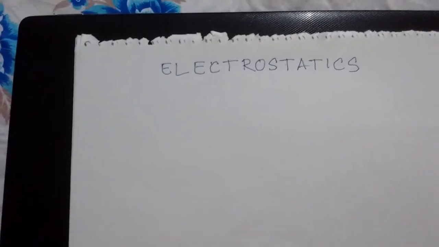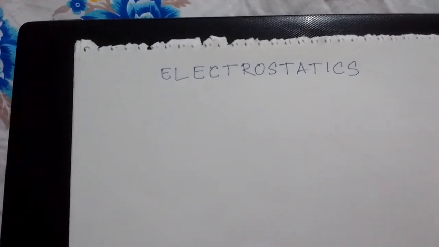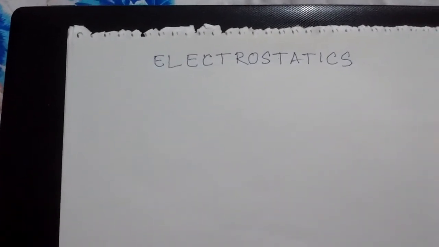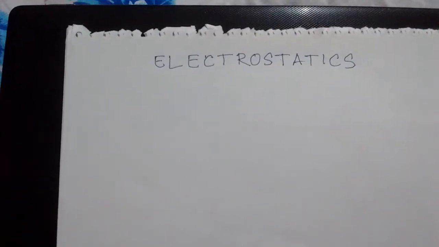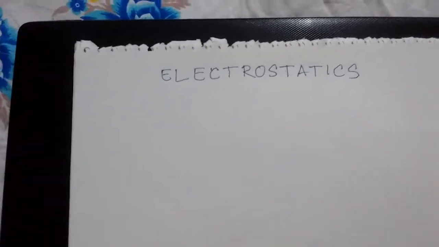What is that property? You already know through chemistry that if a substance loses electrons or gains electrons, it becomes charged. If it loses electrons, it becomes positively charged, and if it gains electrons, it becomes negatively charged.